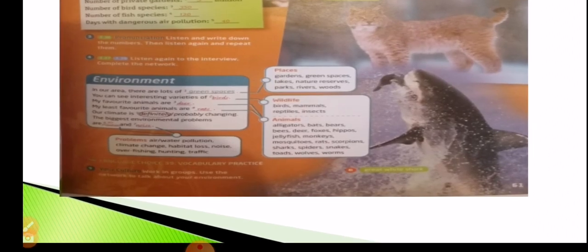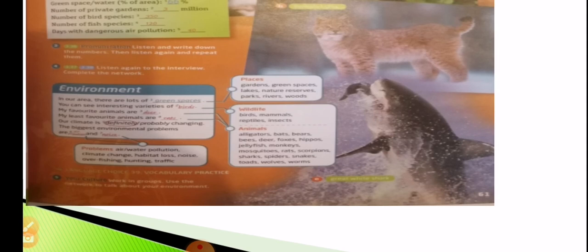Now, together we're going to go to page 61, the book itself, and we're going to go over the vocabulary that you have at this page. I'm going to make sure that you understand them all. For places, we have gardens, green spaces, lakes, nature reserves, parks, rivers, and woods. The nature reserves are places where we usually try to protect animals and species, or also some kinds of plants as well. The wildlife, we have birds, mammals, reptiles, and insects. You know, mammals, in French you call them mammifères. They are the animals that give birth to other animals. They give birth to their babies.